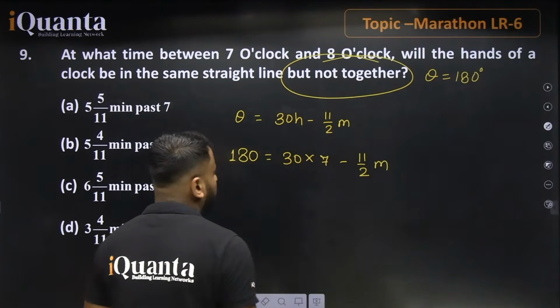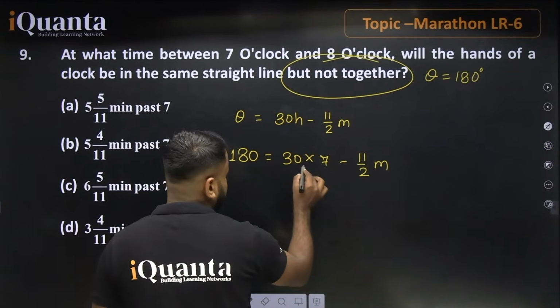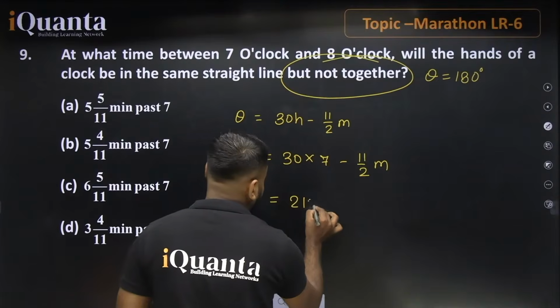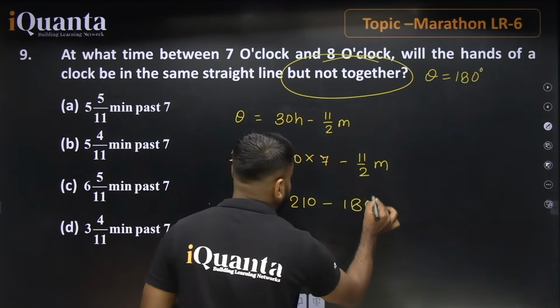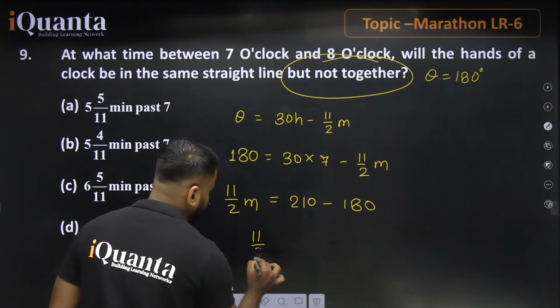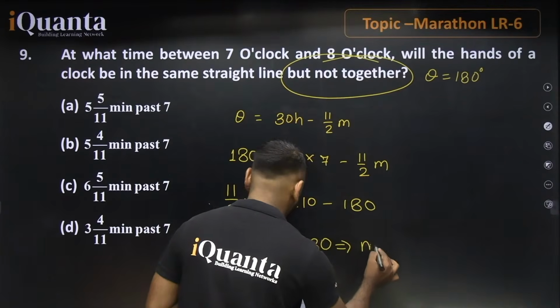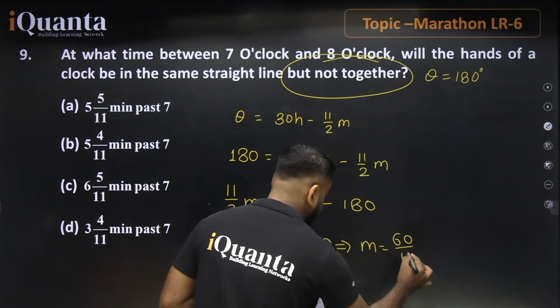So 7 3s are 210, and this equals 210 minus 180. This value will be shifted to the left-hand side, so 11 by 2 minute will be equal to 30, and here we can say m is equal to 60 by 11.